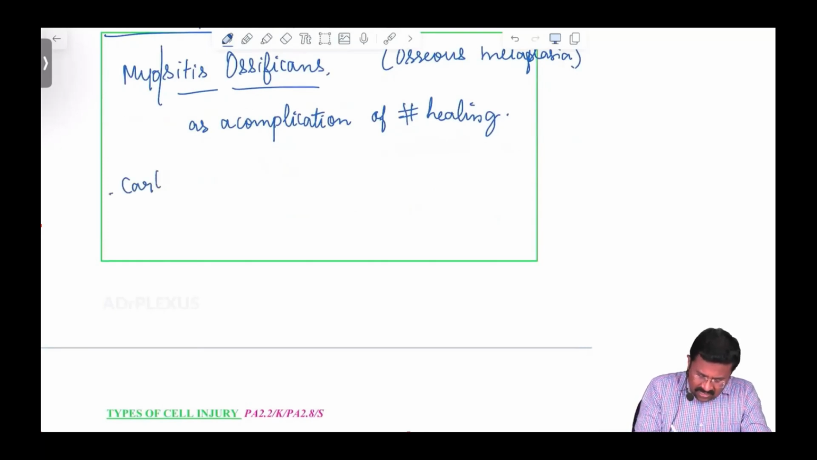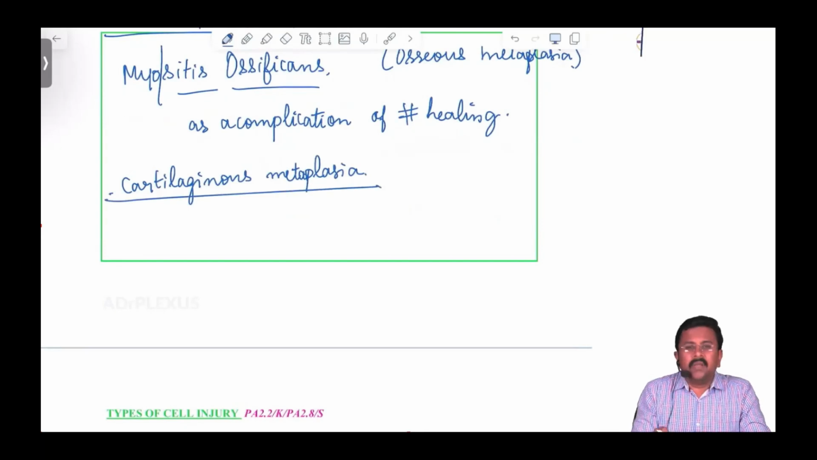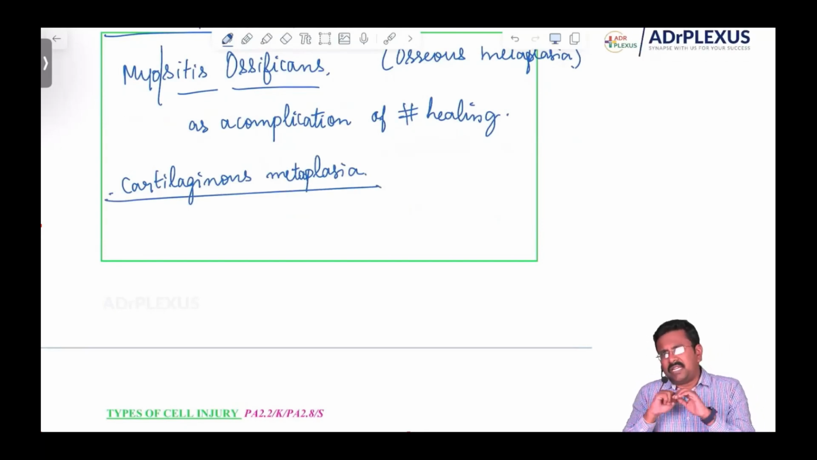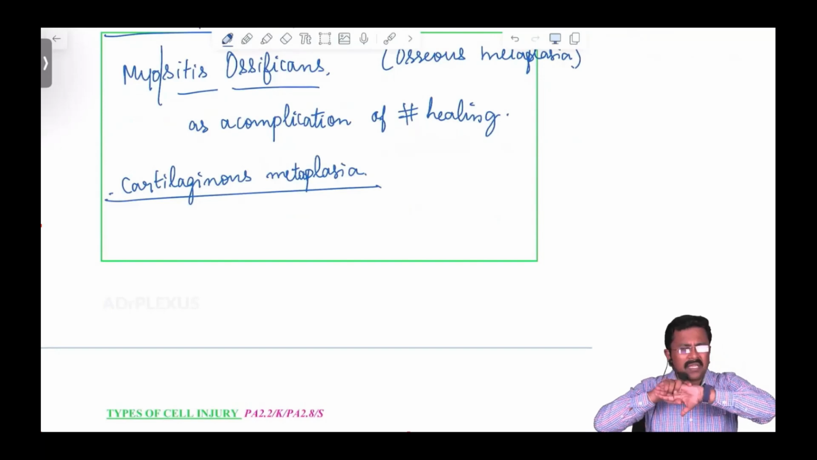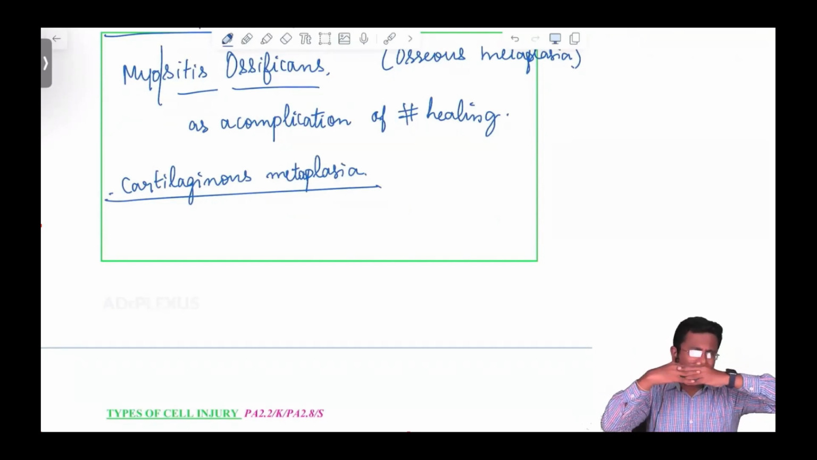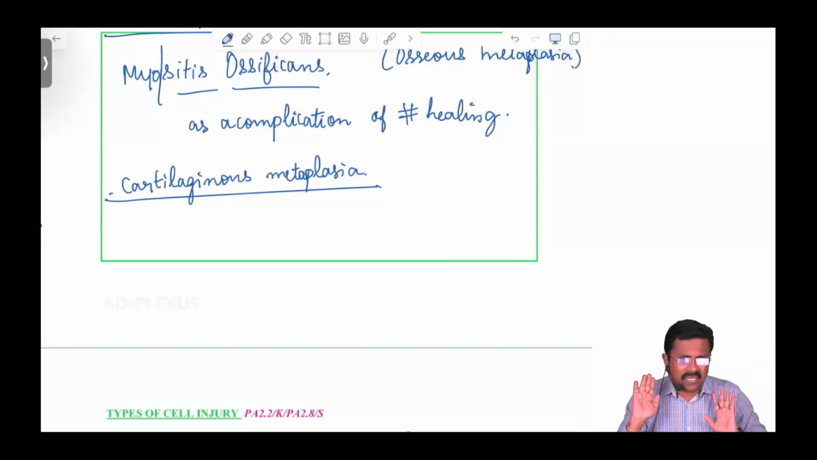Then what is cartilaginous metaplasia? Especially in fracture healing. After a fracture, why do we immobilize the limb? Why do we immobilize the fractured site in a POP cast? Because immobilization helps in callus formation, so that the fractured bone heals. That is the logic behind it.